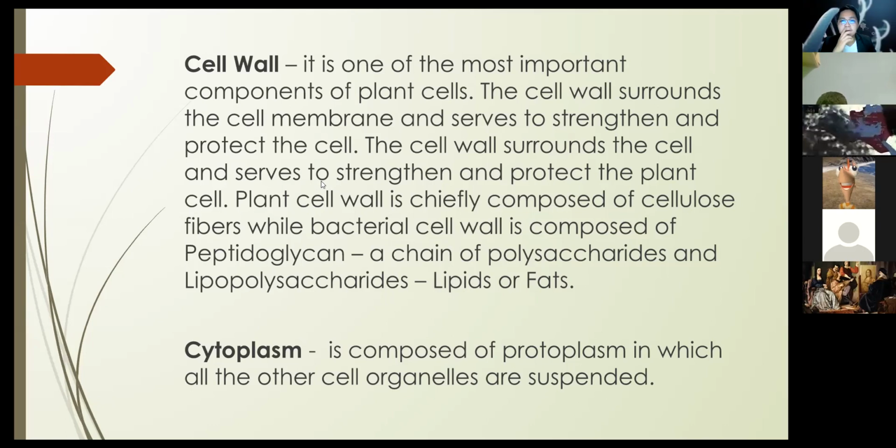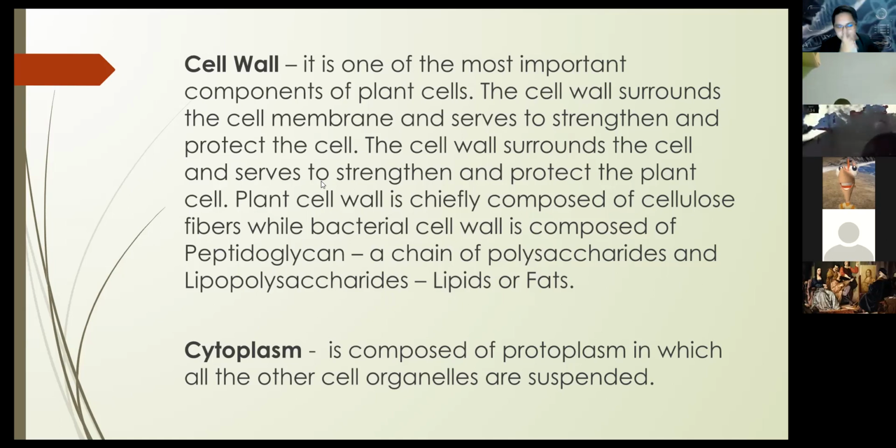But some of the bacteria are composed of a cell wall. It is composed of peptidoglycan, a chain of polysaccharides, and lipopolysaccharides, which are lipids or fats. This is now the question of susceptibility of a particular bacteria to an antibiotic.